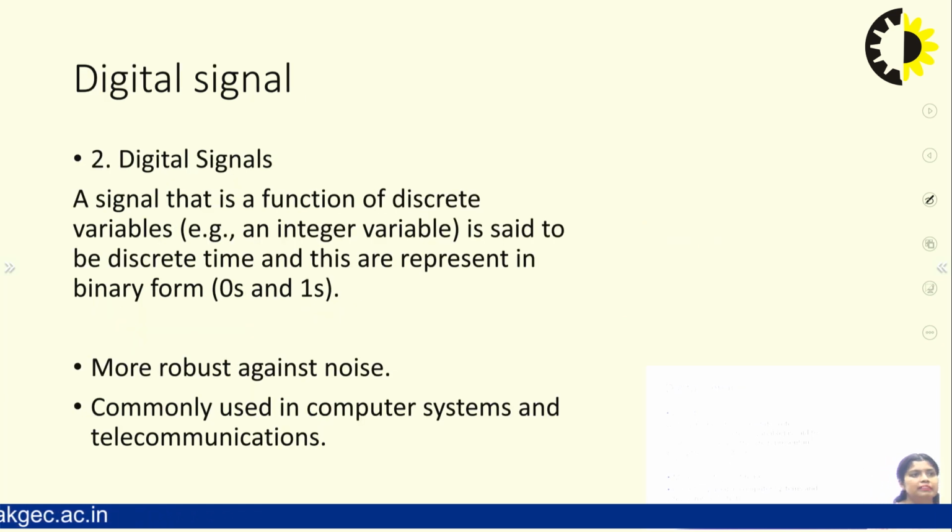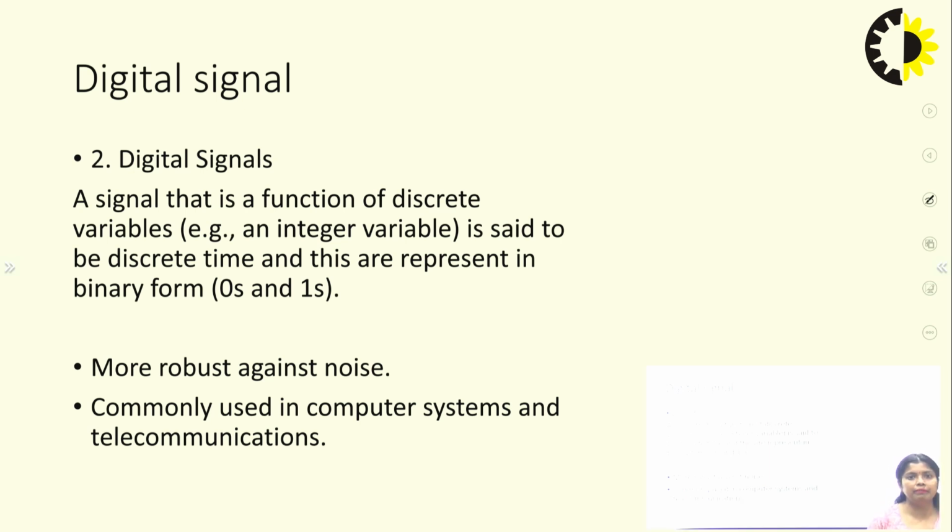Now, the digital signal is a discrete signal and can be represented by two voltages, negative or positive, or you can say true or false, or 0 and 1.